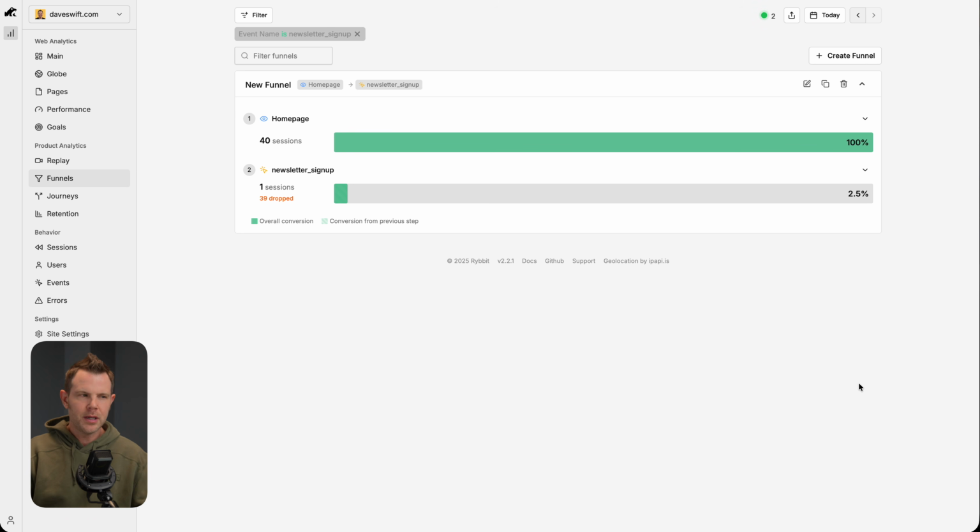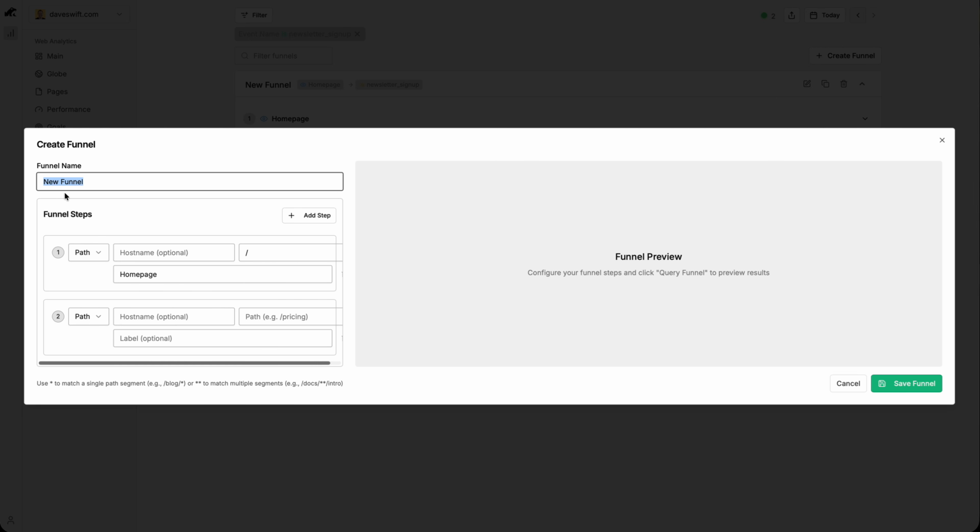Now, once we start to track events, we can start to build funnels. Well, to be clear here, you could build a funnel before you're tracking events, but I think most people are going to want to have specific events as a part of their funnel, like a goal being to get a purchase or a sign up, something like that. So that's what I did here is I built out a funnel. So 40 sessions on the homepage, one newsletter sign up. I can create a funnel right over here. You just simply give the funnel a name. I just left mine new funnel, and then add in the steps for each funnel. So let's say they come to a homepage or they land on a specific page, and then I want them to go to maybe a sales page or just proceed through the funnel to eventually become a customer.